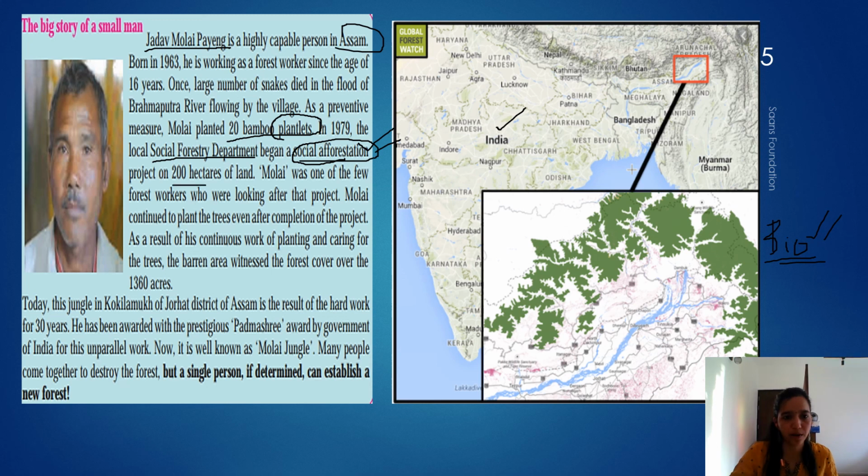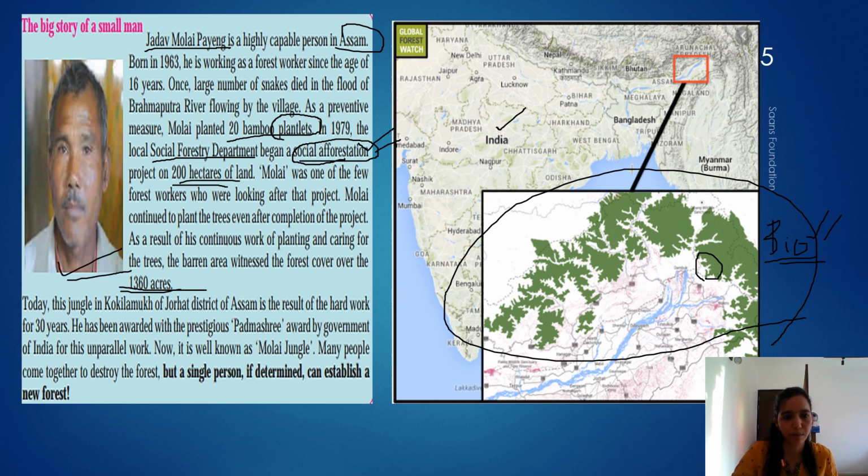That is what they mean by 200 hectares, which then converted into 1300 hectares. It started with a small portion, but this is how much they covered over 30 years.